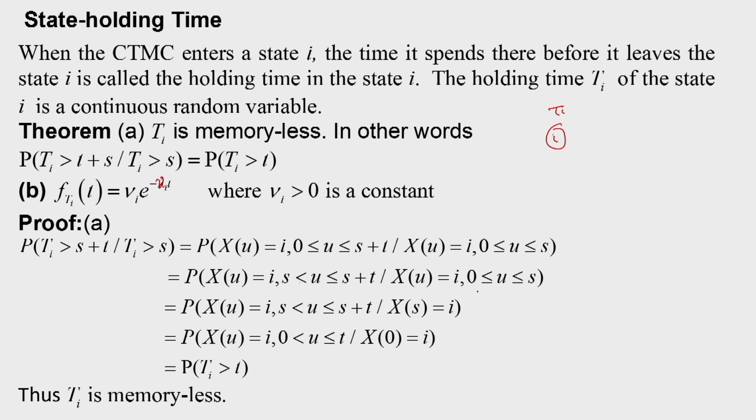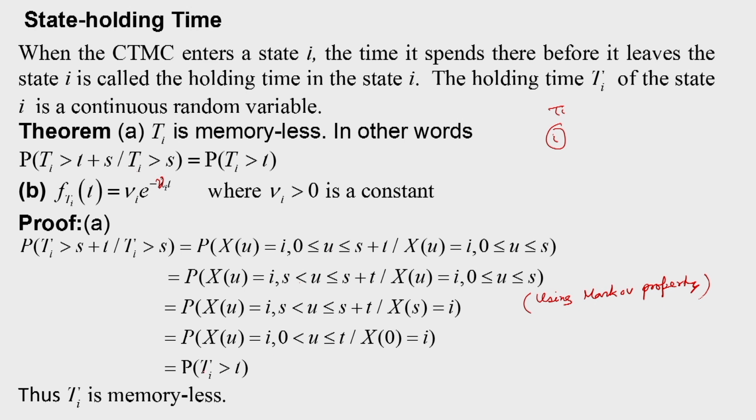Now, we can use the Markov property. So, we will get the probability of X(u) is equal to i, u lies between s and s plus t, given that X(s) is equal to i. So, this we get using the Markov property. Then, because of the homogeneity property, we can consider u lies between 0 and t given that X(0) is equal to i.